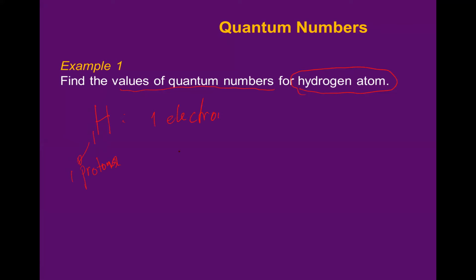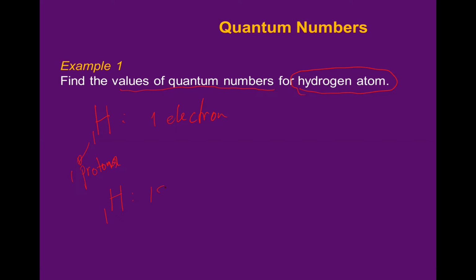Everybody understood this one? Okay, now how can I distribute this 1 electron in the orbitals? In which orbital is this 1 electron? It must be in 1s, the lowest orbital.